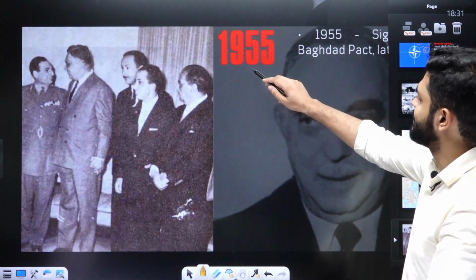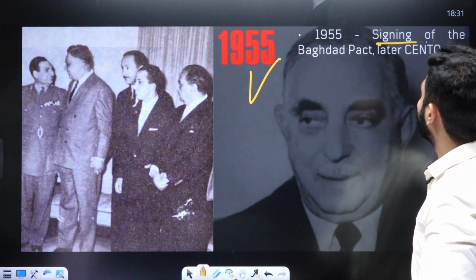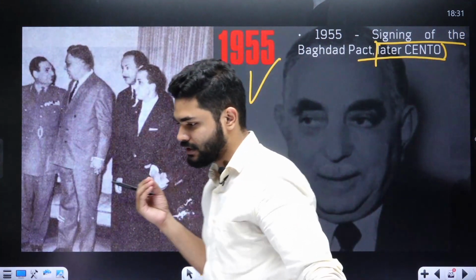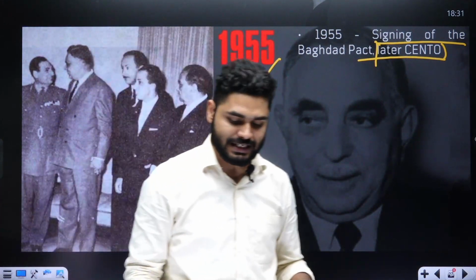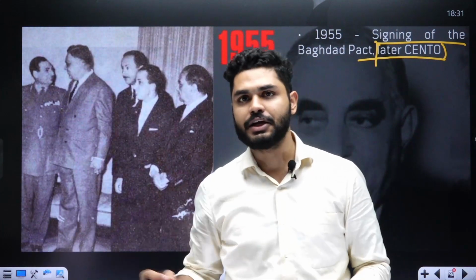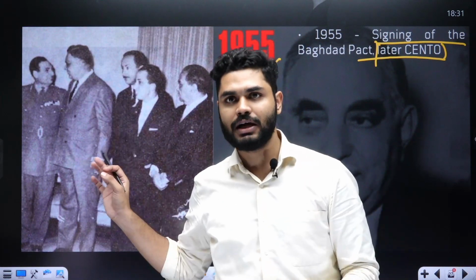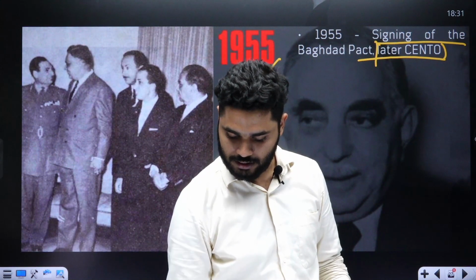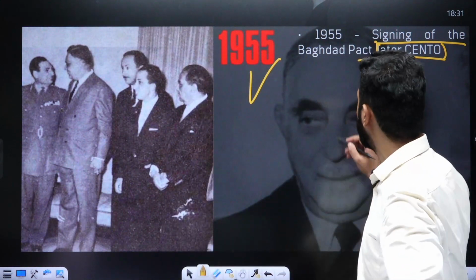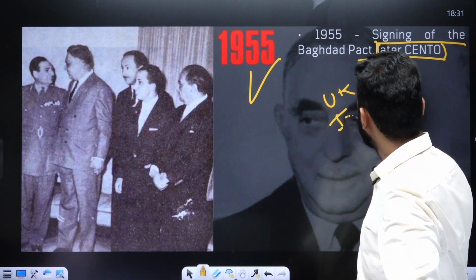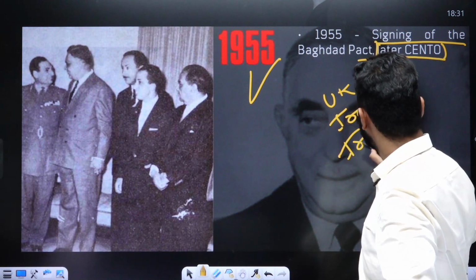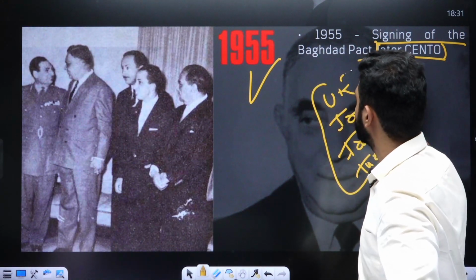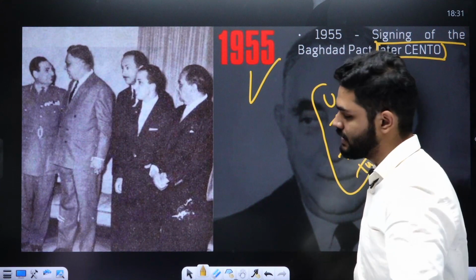Now in 1955 there was a signing of a Baghdad Pact, which is later called CENTO. Now what was this Baghdad Pact? CENTO is a Middle East alliance, just like NATO, which was done in Europe. So this Baghdad Pact, this CENTO, was done in Middle East, and it broadly took 4 countries, and that was UK, Iraq, Iran and Turkey. Now these were the 4 countries who were the part of this Baghdad Pact, later called CENTO.